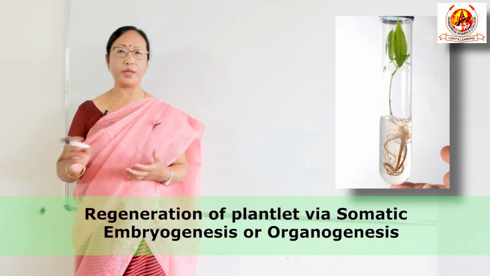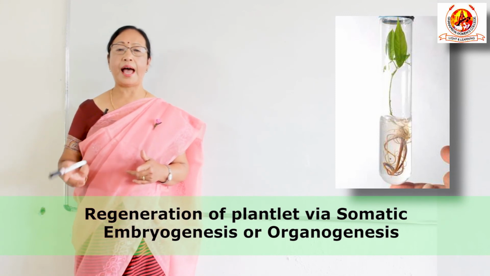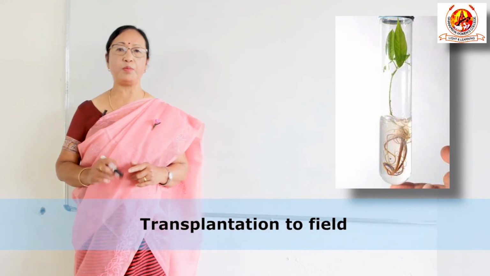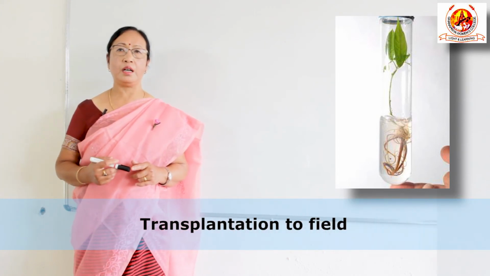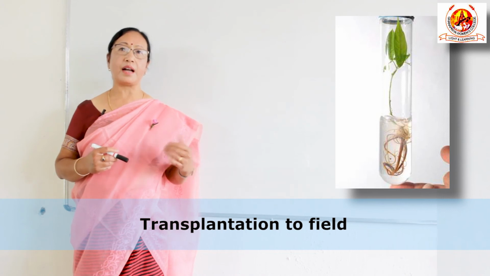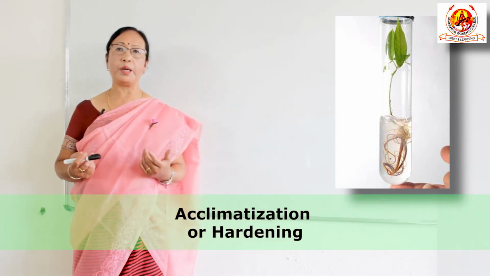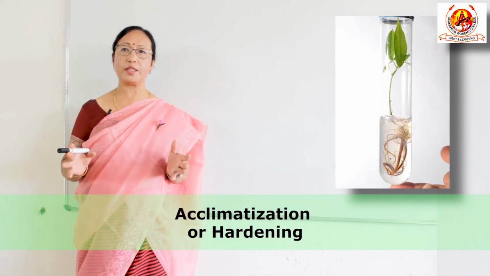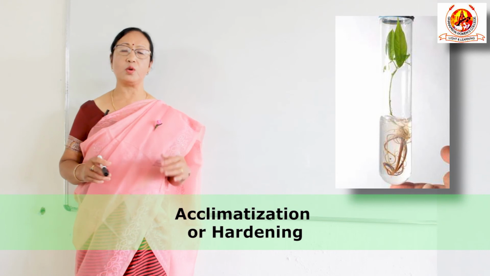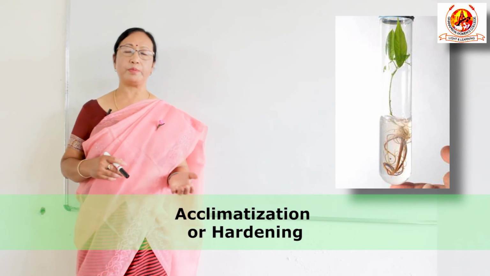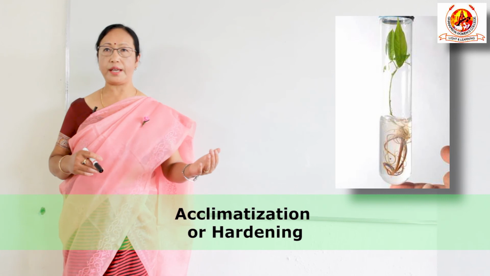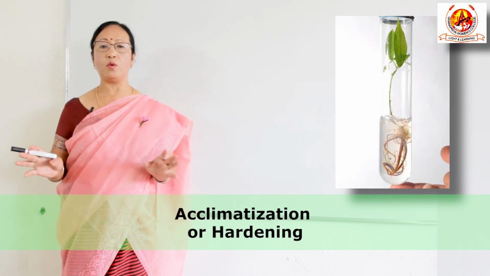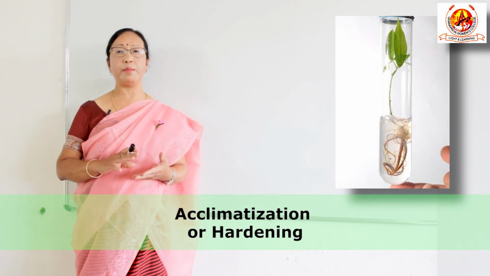The whole plant will grow in the culture room for a certain period, and after that it is to be transplanted outside. But the main thing is, before transplantation to the field, we have to acclimatize, that is harden. Why is it necessary? Because when the plants are growing in the culture room, they are growing in a very sophisticated way, that is temperature is controlled, light is controlled, nutrient is supplied, etc. But when they grow outside, they have to get their own nutrition from the soil, and they have to do so in their own way. That is why hardening is very much required.